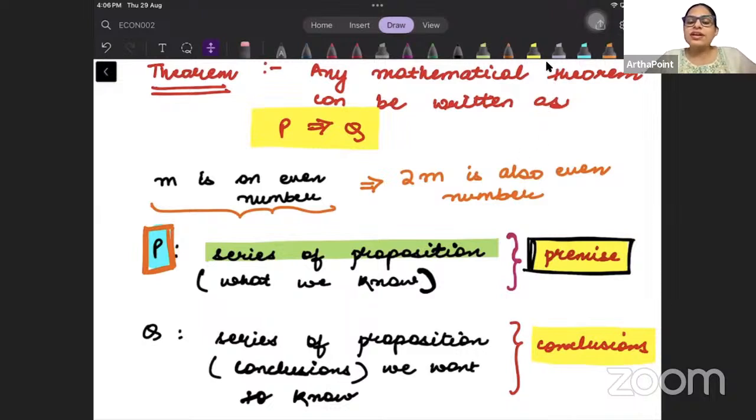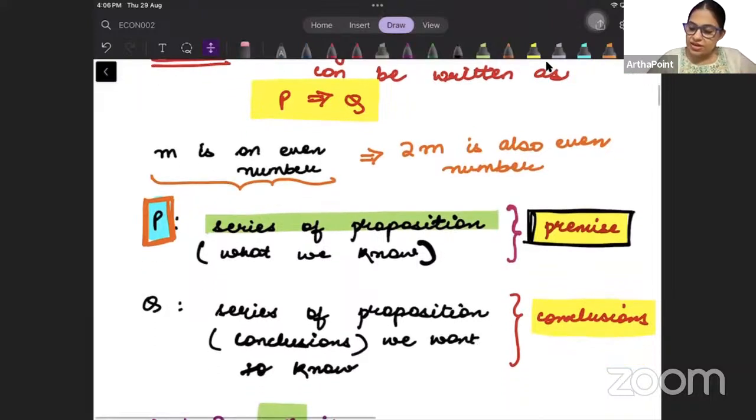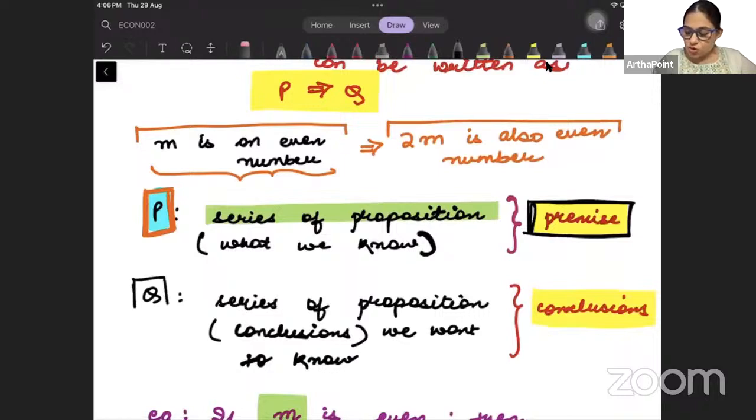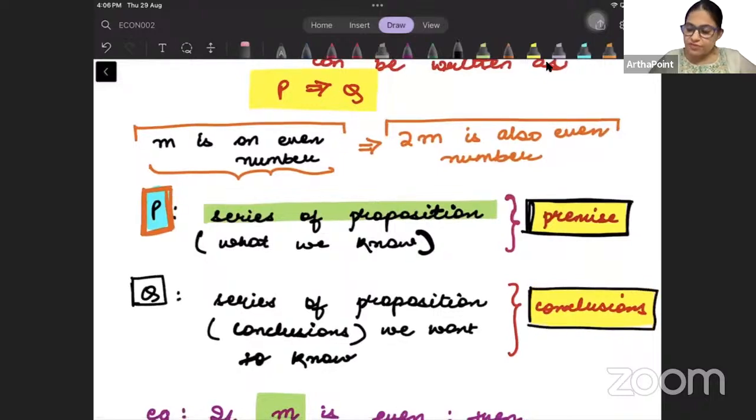So when we do something like this, right, one statement implies the other statement, then this kind of thing is called as a theorem. उसी को हम एक theorem बोल देते हैं. That becomes a theorem. ठीक है. Here beta Q is called as conclusion. What are we concluding? We are concluding that 2 times m is an even number. तो जो हम conclude कर रहे हैं, what we are concluding comes at Q, right? So what we want to know, क्या हम जानना चाहते हैं, that is called as the conclusion.